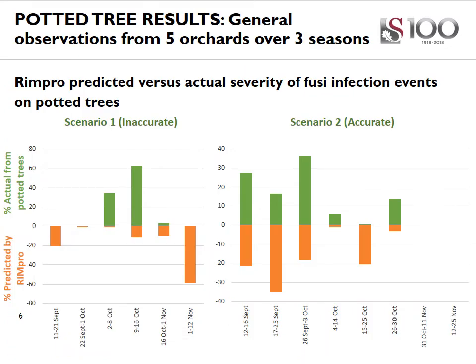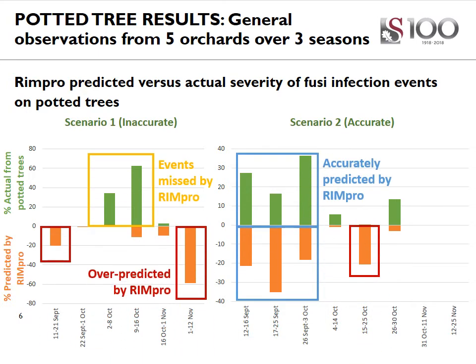The potted tree results were summarized as the general observations from 5 orchards over 3 seasons and were grouped into 2 scenarios. So the graph showed the actual percentage fusi infection versus the RIMpro predicted fusi infection. The colored blocks were used to show some of the differences.